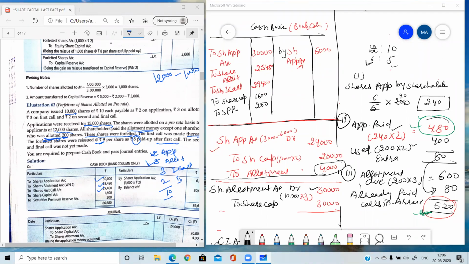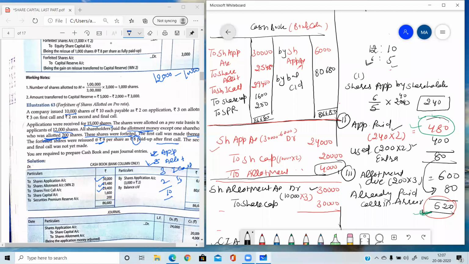Clear? Now there will be no more entries in the cash book as the question is completed. Only one last entry is left. So we are going to close the cash book by balance c/d. By totaling the debit side, you can see that we are having 86,680. And out of this 6,000 will be subtracted, so the balance c/d is 80,680. So in this manner, cash book is closed.